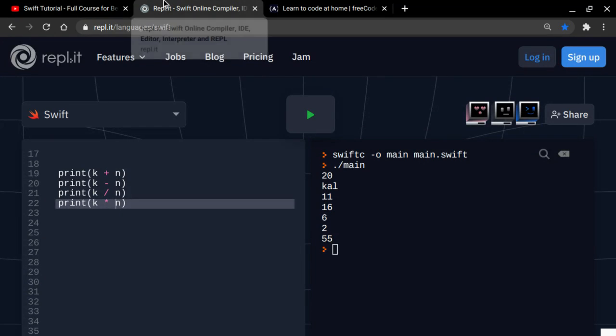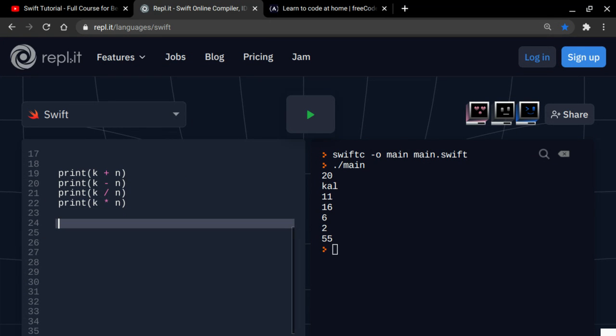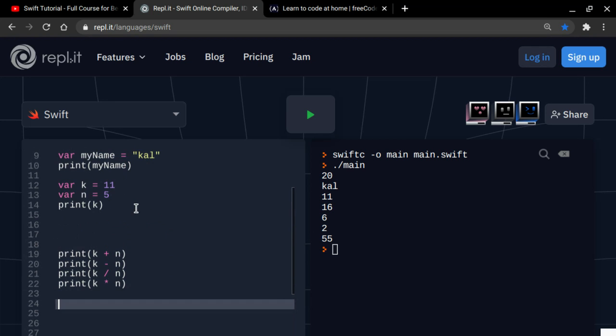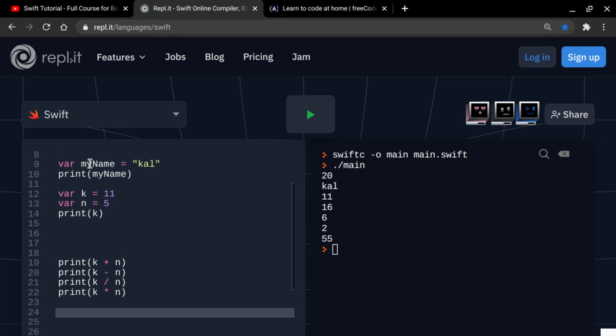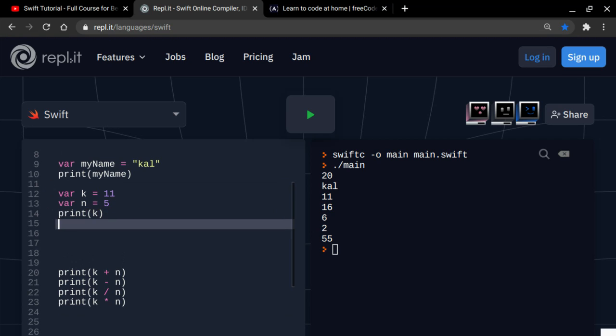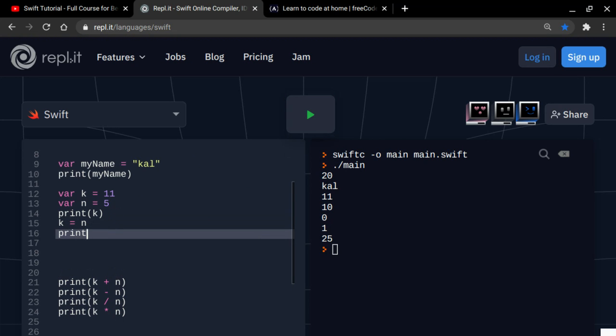Okay, perfect. So have you seen the let thing? A lot of people, or I, used to get confused with var and let. So what is var and let? In variables, you can reassign it, right? You can reassign var my name, and like we did right here, we assigned k to n, and it didn't give us any syntax error. You can see that, right? And if we say print k, it will give us 5, basically.